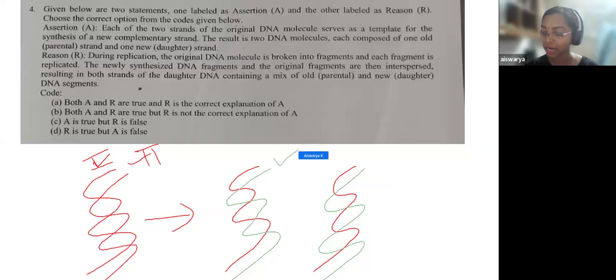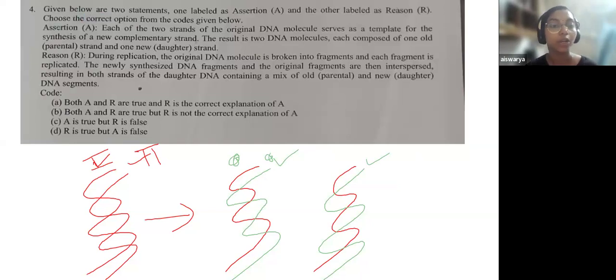And see, this green color is the new daughter DNA strand. So the result is two DNA molecules, each composed of one old strand, the red one, and one new strand, the daughter. So this is the basic process of replication, which is what is being said in the assertion. So the assertion statement, whatever is being said, is right. This is how replication happens, a very basic thing that you should know.